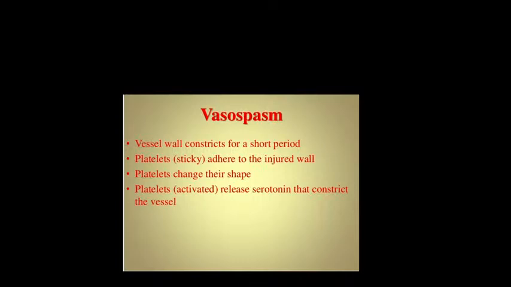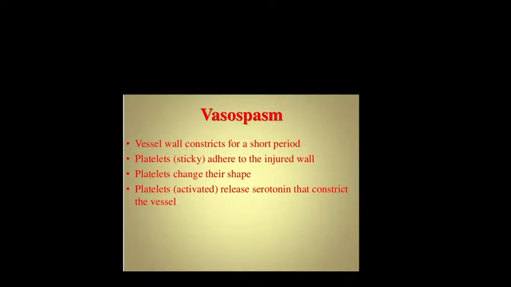Vasospasm means vessel wall spasm. Spasm means constriction, and vaso means vessel. So the vessel wall will constrict for a short period. How is this vasospasm occurring? Yesterday I told you platelets are very rich in 5-HT. 5-HT is responsible for this vasoconstriction. Whenever vasoconstriction is there, it will stop the loss of blood. So the vessel wall constricts for a shorter period, and the platelets adhere.